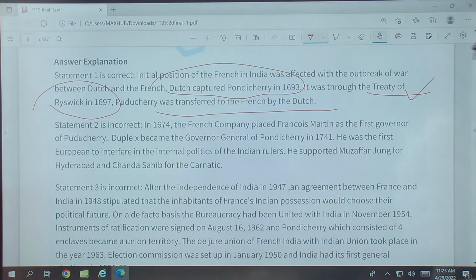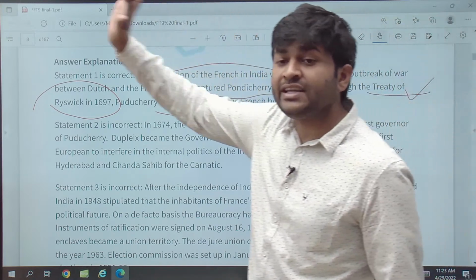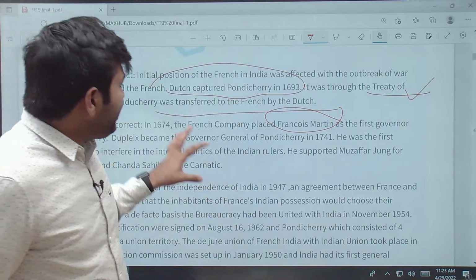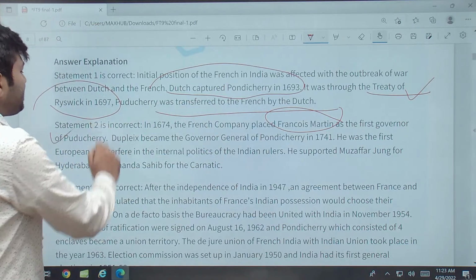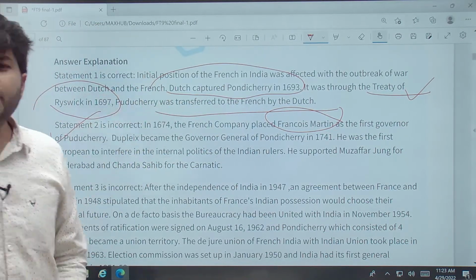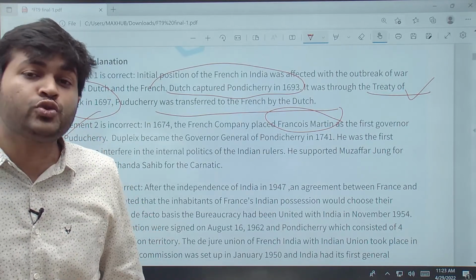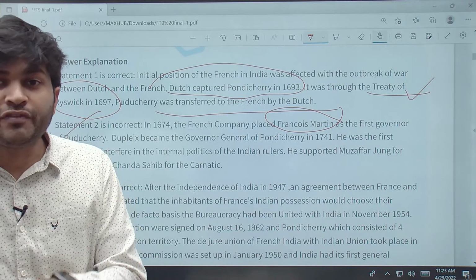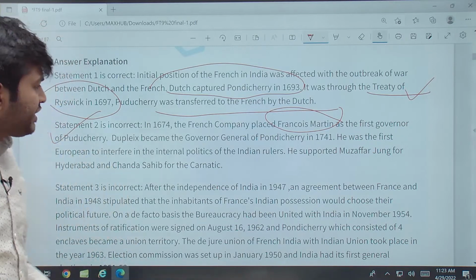Who was the first French governor? Francois Martin, back in the 17th century, 1673-74, was the first governor general of Puducherry. Dupleix was later, in the 1740s, during the first and second Anglo-French wars in the Carnatic phase, the Battle of Arcot, a very significant battle.